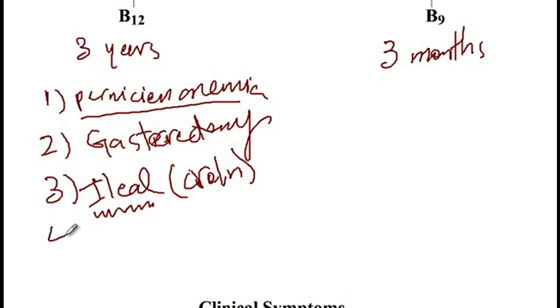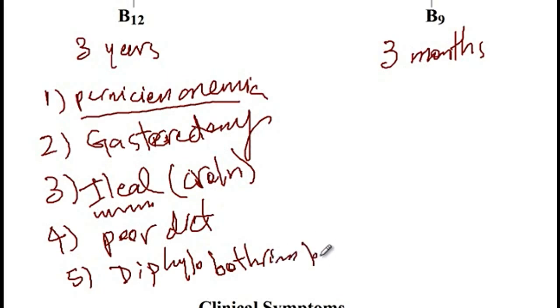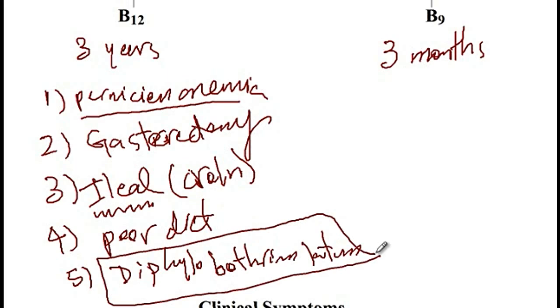Alternatively, poor diet could cause vitamin B12 deficiency. So vitamin B12 is mainly found in meat, and thus vegetarians are at increased risk of vitamin B12 deficiency. And finally, infection by Diphyllobothrium latum, an infectious agent which will compete for vitamin B12 with the host, as a consequence of which there would be B12 deficiency.